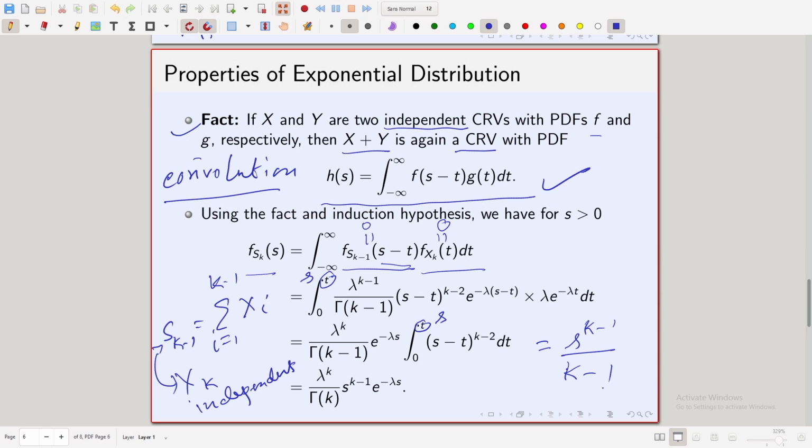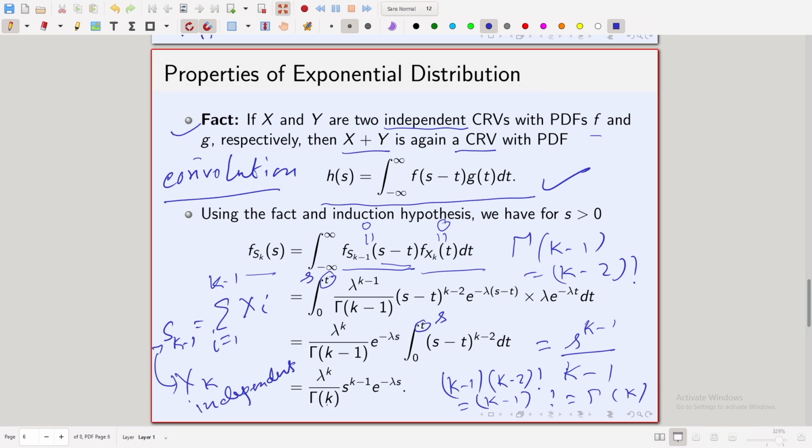Now, remember what is gamma k minus 1? Gamma k minus 1 is k minus 2 factorial. Now, with k minus 2 factorial, if you multiply k minus 1, you get k minus 1 factorial, which is nothing but gamma k.